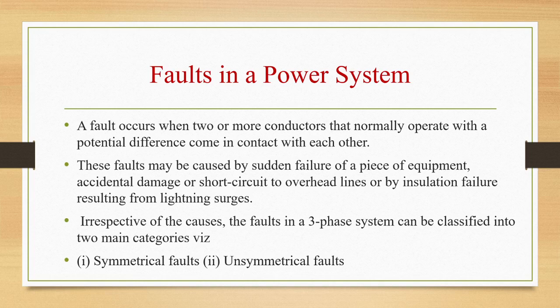Then we have seen the effects of short circuit. When a short circuit occurs, current in the system will increase to an abnormally high value while the system voltage will decrease to a very low value. Heavy current due to short circuit causes excessive heating which may result in fire or explosion. Sometimes a short circuit takes the form of an arc and will cause considerable damage to the system. For example, an arc on a transmission line that does not get cleared quickly will burn the conductor severely, causing it to break, resulting in a long time interruption of the line.